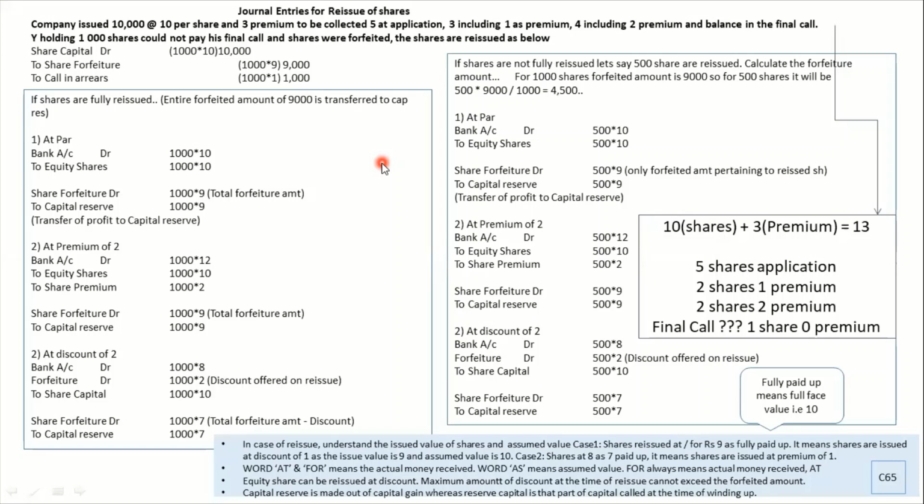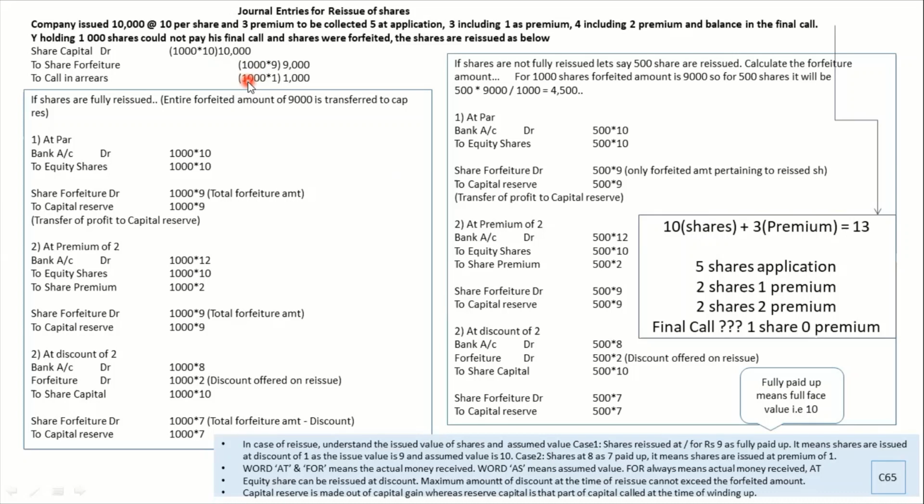Reissue can be fully reissue or partly reissue. Fully reissue is, let's say in this case, we forfeited the shares: share capital account debit to share forfeiture to call in arrears. Because the subscriber did not make the final call payment. So you pass the journal entry. I have done it over here, the forfeiture entry.